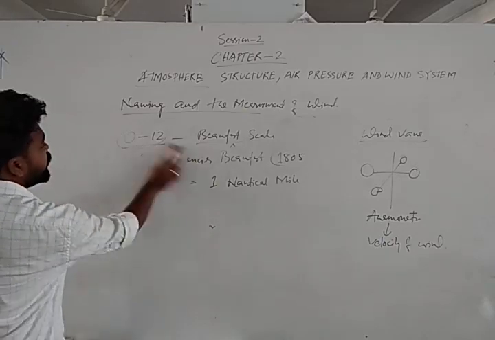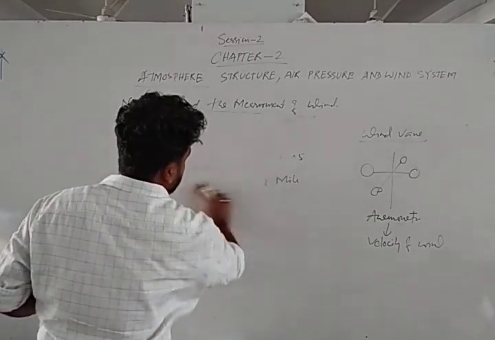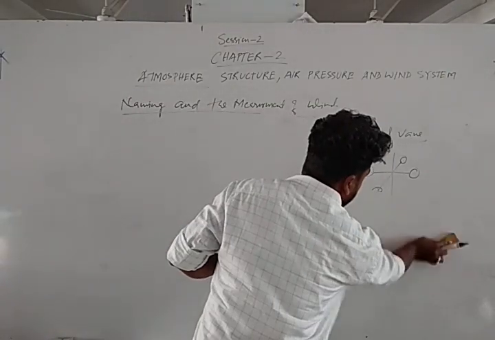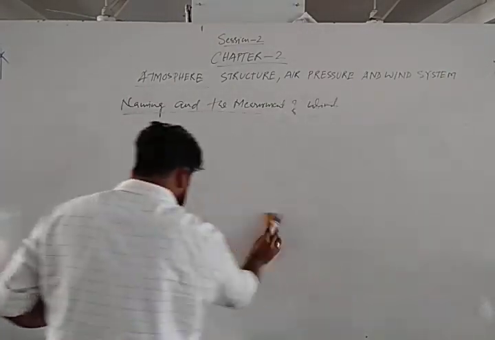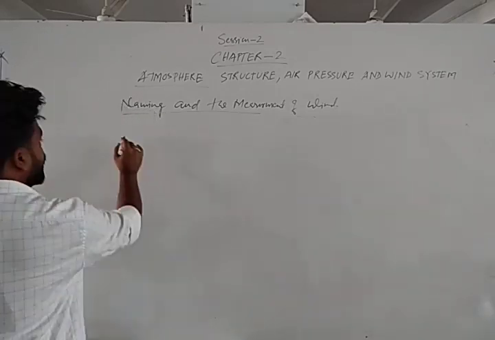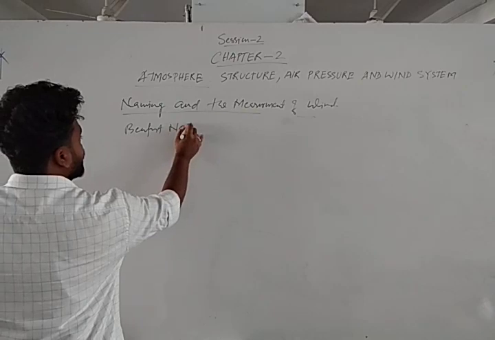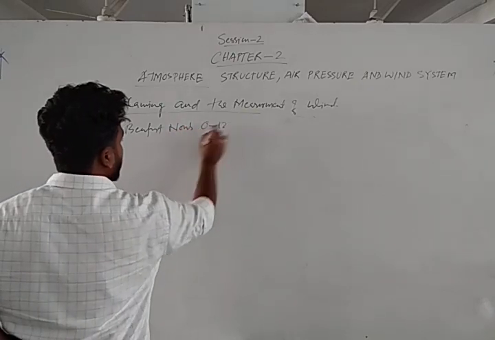Now let's see what are the different names of the wind and what is the different scale. What are the characteristics of the wind that will come in 0 to 12. First we'll write here Beaufort number. Beaufort number is always from 0 to 12.